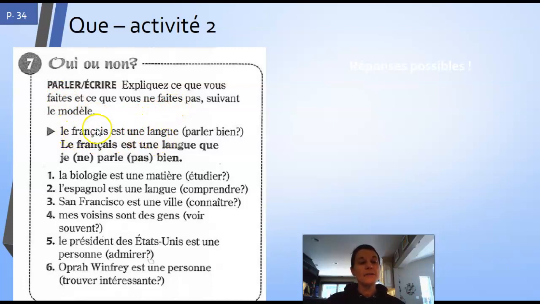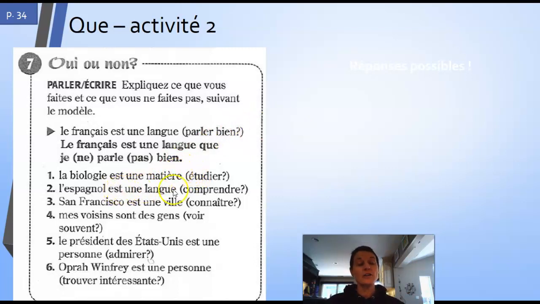So you're going to have an idea given to you, like le français est une langue. Okay, so French is a language. Okay, yes, it is. We can all agree. Parlez bien, and you're going to say, is a language that you speak well or you don't speak well? Biology is a matière, a subject. Is it a subject that you study?